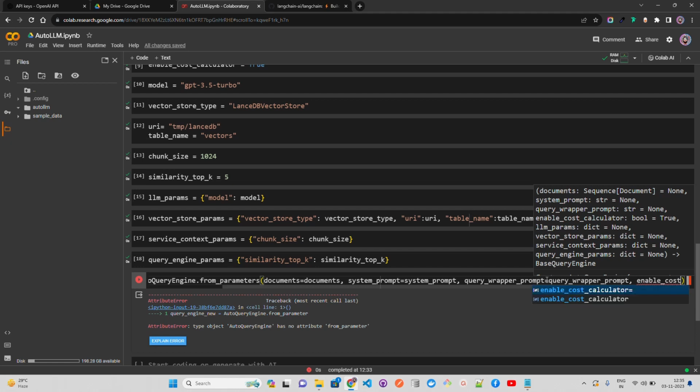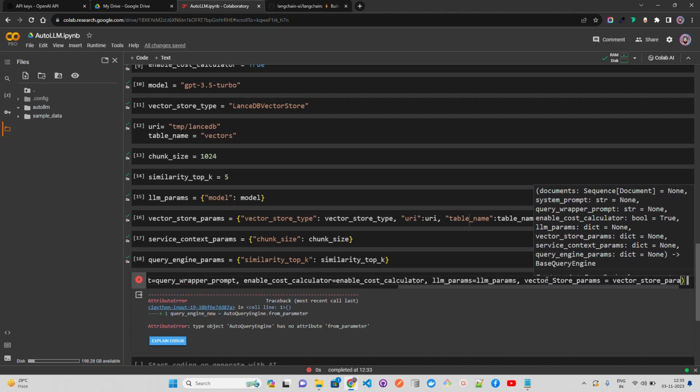So let's call enable cost calculator equals enable cost. You can directly pass it through here as well if you want. Okay, it's fine. Enable cost calculator. Then you have LLM params equals LLM params, passing the parameters related to LLM. And then you also have vector store. So vector store params equals vector store params that we have defined on top.